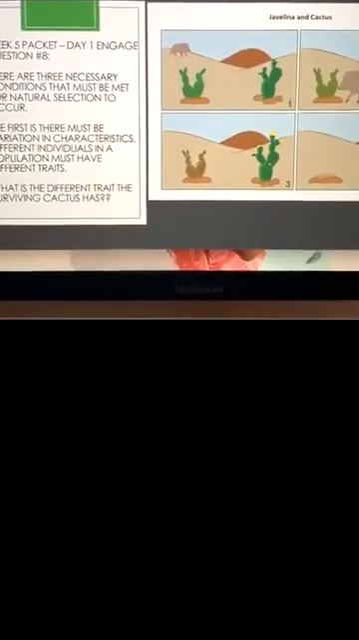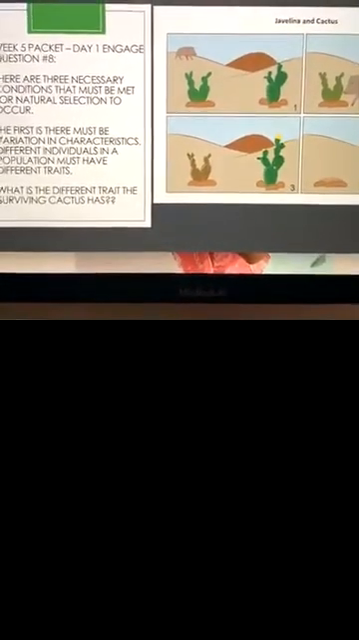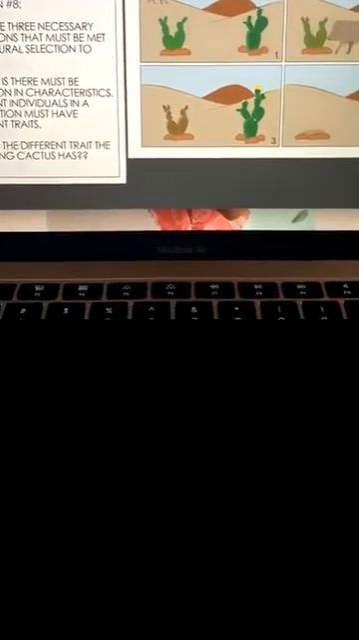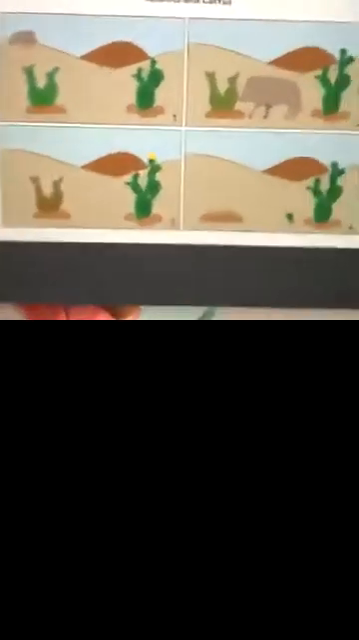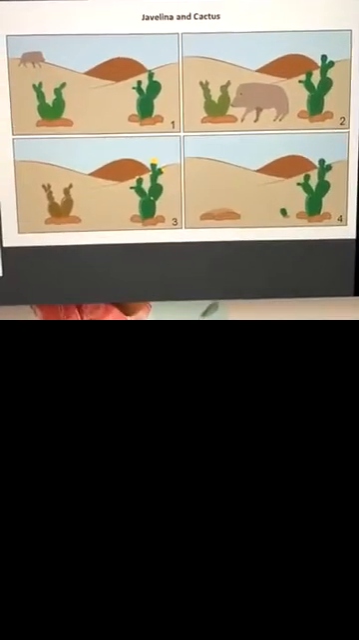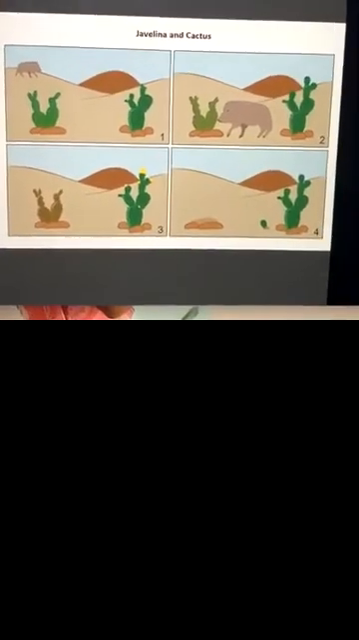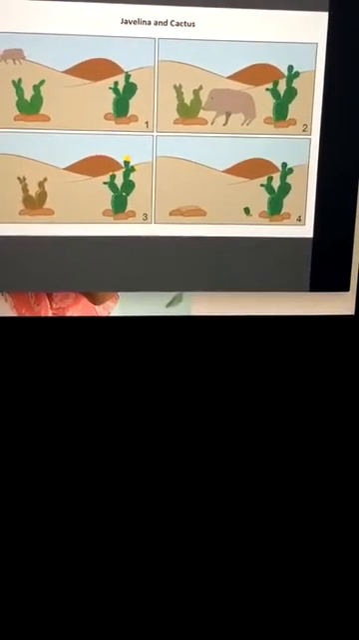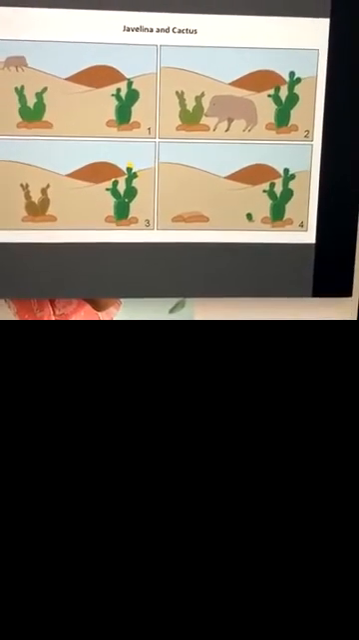All right, question number 8 is a long question, and it pretty much asks us, what is the different trait the surviving cactus has? So what made the surviving cactus different again, Randy? It had needles. So question 8, it had needles. Yes, it did grow another cactus. Thank you. Question 8, it had needles.